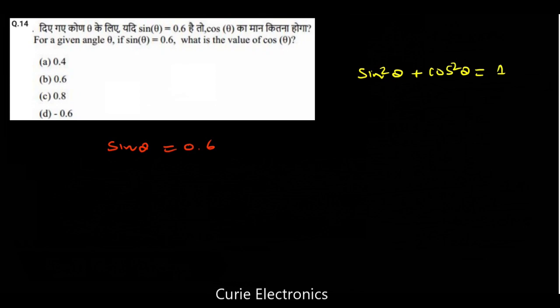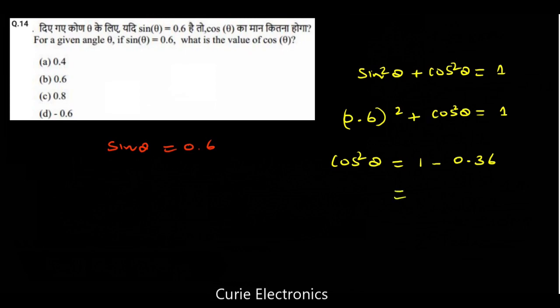So 0.6 square plus cos square theta equals 1. So cos square theta equals 1 minus 0.36. What do we get? 0.64.